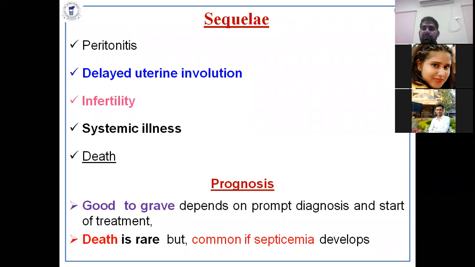Sequelae: what are the sequelae? Post-disease effects: peritonitis may develop, uterine involution is hampered, and it ultimately leads to infertility in the animals. Systemic illness may also occur in septic metritis and other metritis. Death is rare, but may be common when septicemia develops. The prognosis is almost good, but it should be treated, otherwise it leads to general systemic infection.